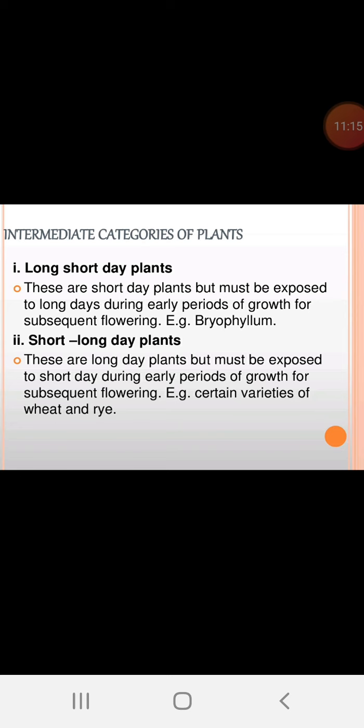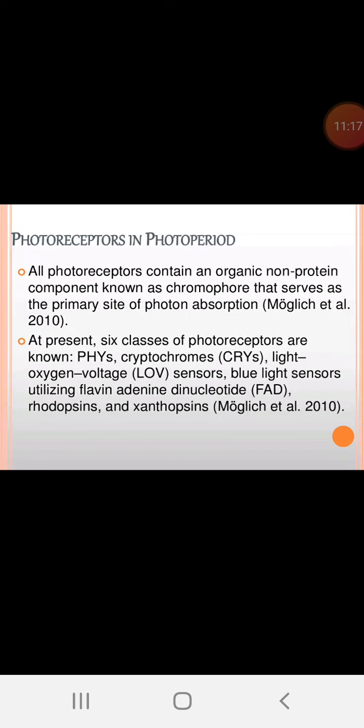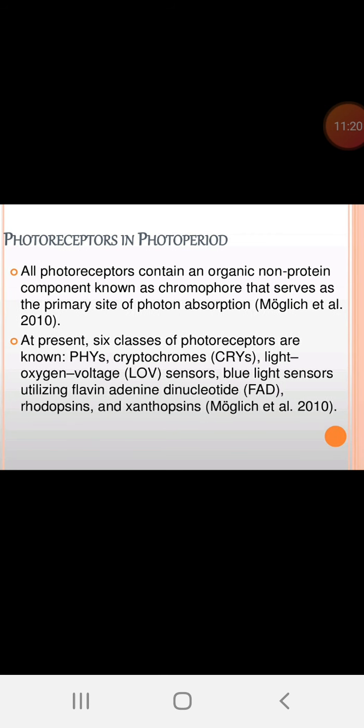Intermediate categories of plants are not required. Again, there are other types of plants. In photoperiod, all photoreceptors contain an organic non-protein component known as a chromophore. Chroma means colored, phore means a body. This colored body serves as the primary site for photon absorption. Like that, chlorophyll and phytochromes are also present. They absorb light and are helpful for flowering. There are also cryptochromes, light oxygen voltage proteins. There are so many types of chemicals present.